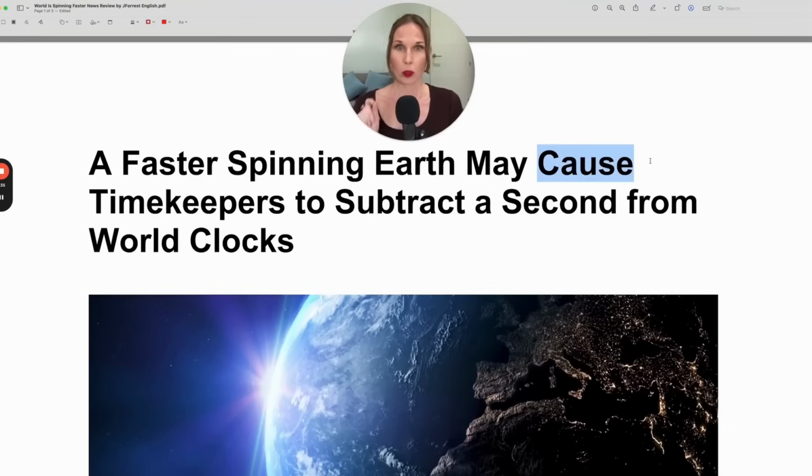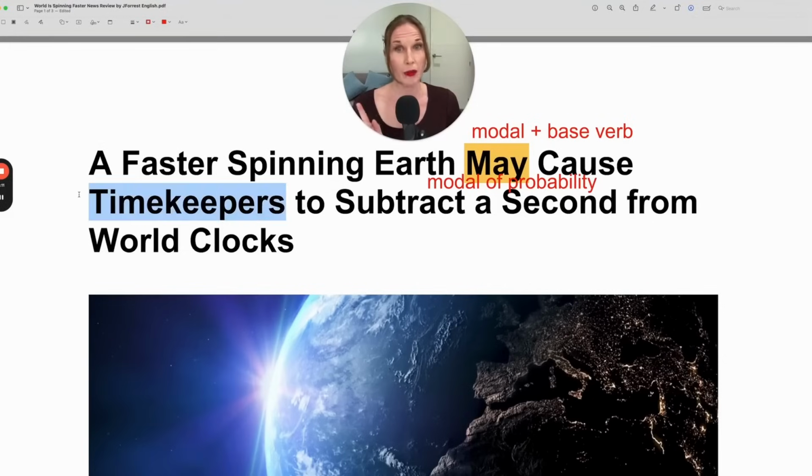Now notice grammatically, we have our modal verb plus our base verb. The verb is to cause, but we don't say may to cause. We just use the base verb following a modal, may cause. If I wanted to express this as a certainty, not a probability, what word would I use instead of may? Do you know? A faster spinning Earth will cause, if you want it to sound like a certainty, but may is just probability. May cause timekeepers.